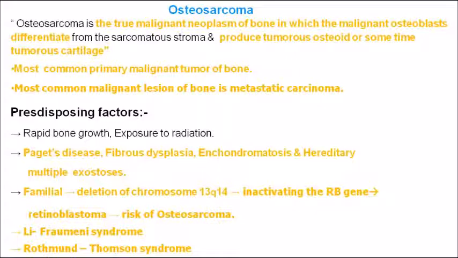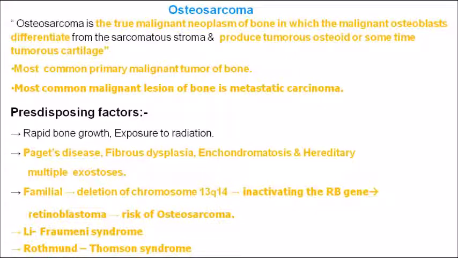Now, which are the predisposing factors? Osteosarcoma can develop from other lesions also, like Paget's disease, fibrous dysplasia, chondromatosis, or hereditary multiple exostosis, or it can be hereditary also. Hereditary in the sense it can be familial, transmitted from one generation to the next because of deletion of chromosome 13q14 and inactivation of the RB gene. This results in development of retinoblastoma, and the retinoblastoma finally develops into osteosarcoma. Other syndromes which can lead to osteosarcoma are Li-Fraumeni syndrome and Rothmund-Thomson syndrome.